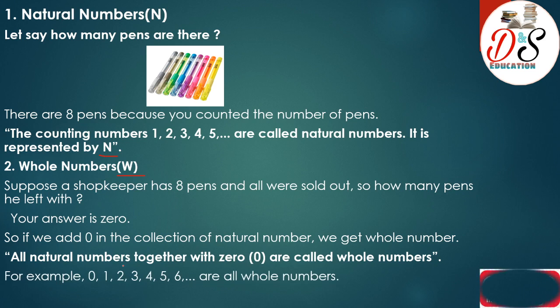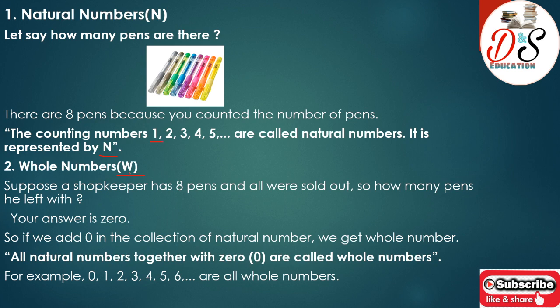For example, 0, 1, 2, 3, 4, 5, 6 and so on. These are all whole numbers. Now let me ask you some questions regarding these two numbers. Can you tell me which is the smallest natural number? The smallest natural number is 1. Now, can you tell the greatest natural number? No, we cannot define the greatest natural number, or we can say it is infinity.